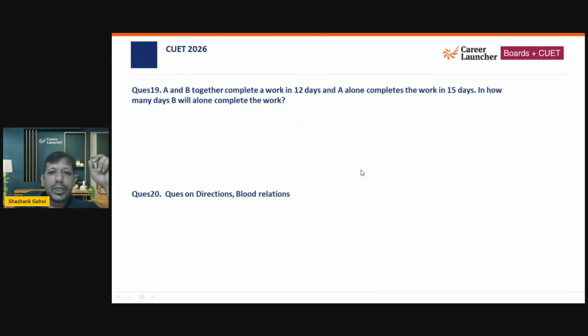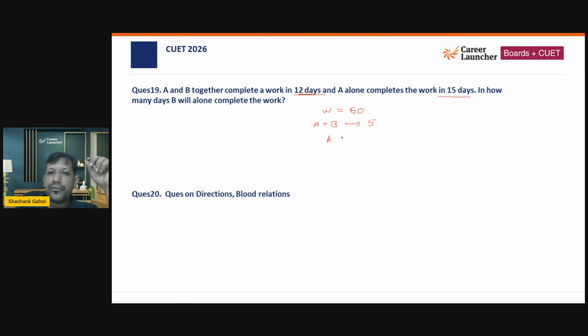Now, A and B together complete a work in 12 days. A alone can finish in 15 days. So I'm assuming the total work is 60, that is the LCM of 12 and 15. Now, A and B together can finish 5 units every day, because they are finishing the job in 12 days.